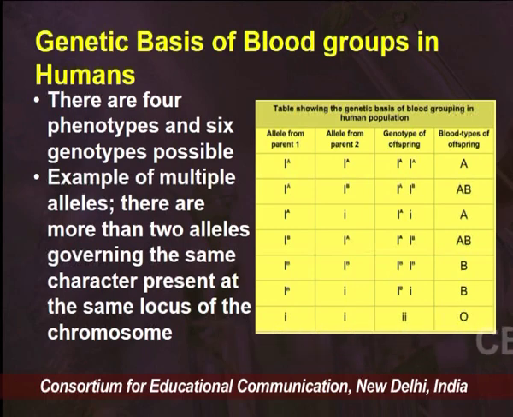And for multiple alleles, one particular character, the blood grouping in human beings, is guided by 3 different types of alleles, that is IA, IB and small i. So, we can see all the different concepts within one particular concept, how blood groupings in humans are guided.